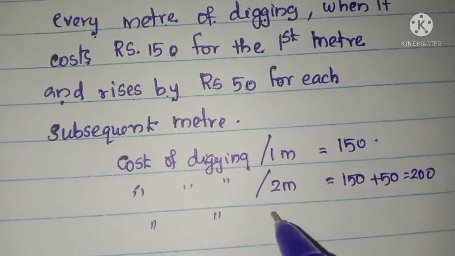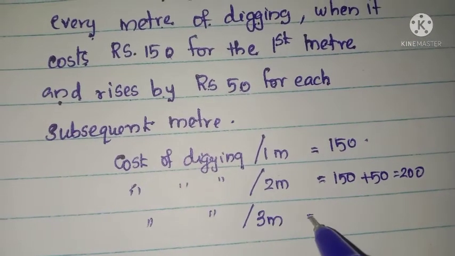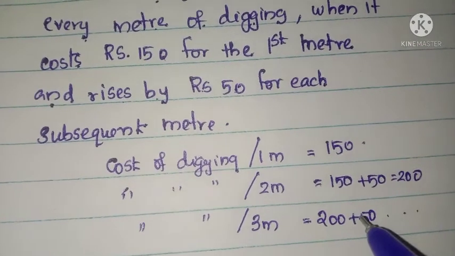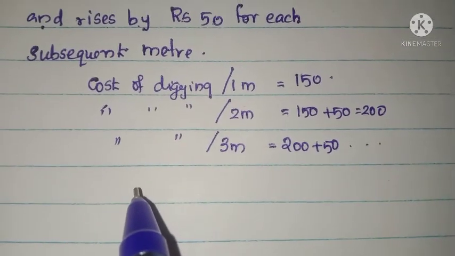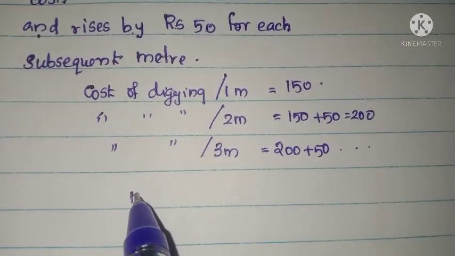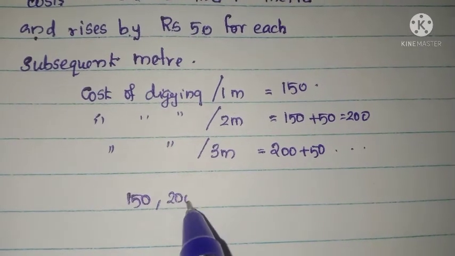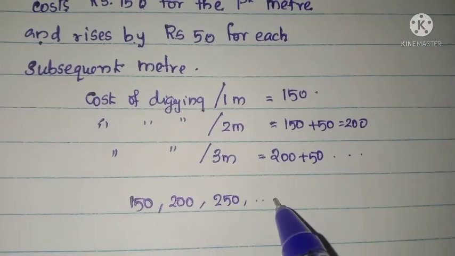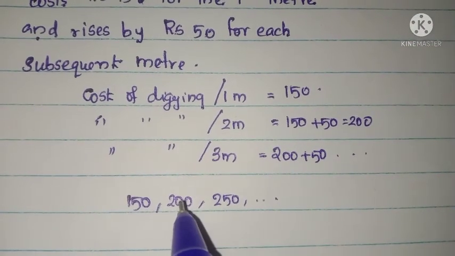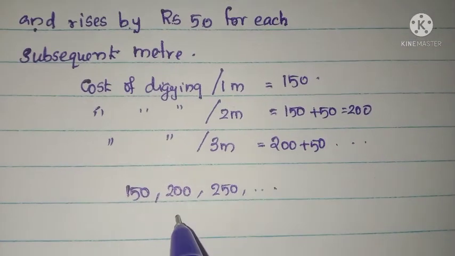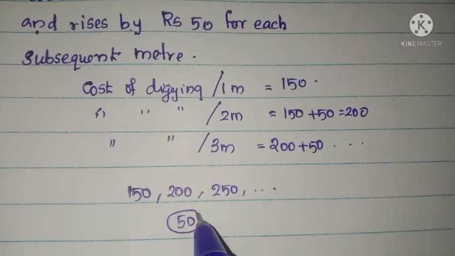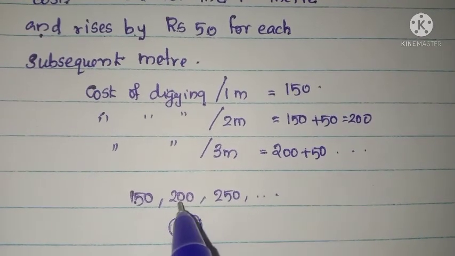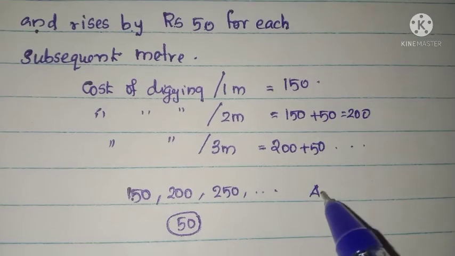Now the cost of digging for 3 meters is 200 plus 50, and so on. So for the first meter the digging cost is 150, for 2 meters it is 200, for 3 meters it is 250 and so on. It is very clear that each term is obtained by adding a fixed number 50 to the preceding term, or the common difference is the same, and therefore it is an AP.